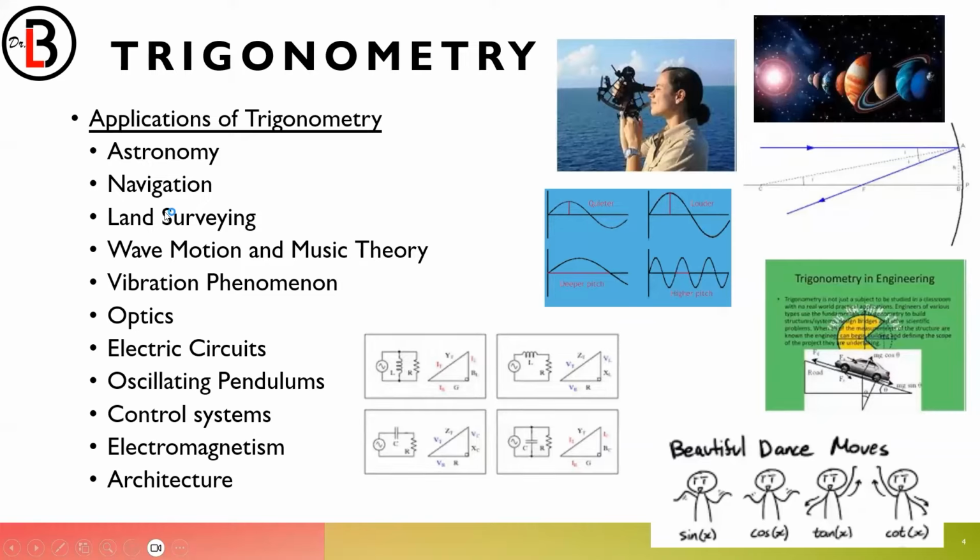Wave motion and music theory, this one. Vibration phenomenon, and then optics, the lenses, if you remember your physics. Electric circuits in here, oscillating pendulums, in control systems, in engineering in here. And of course, probably beautiful dance moves. This one is a sine wave. This is a cosine wave, tangent, and a cotangent.